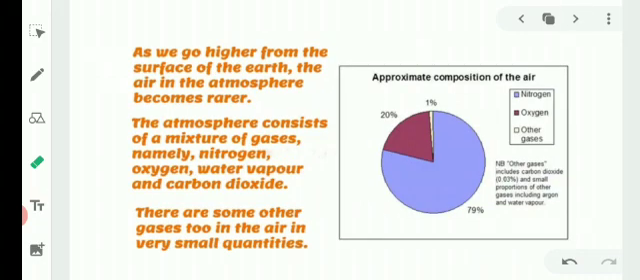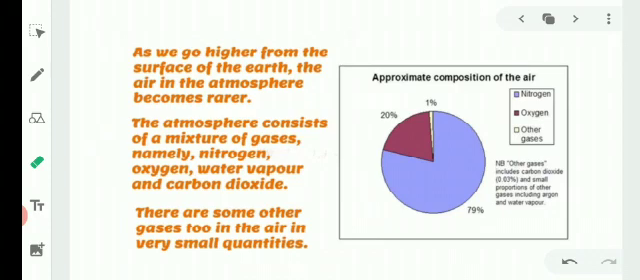As we go higher from the surface of the earth, the air in the atmosphere becomes rare, which means the air above the surface of the earth becomes thinner and thinner as we go in the upward direction from the land to the sky. The atmosphere consists of a mixture of gases, namely nitrogen, oxygen, water vapors and carbon dioxide. There are some other gases too in the air in very small quantities.